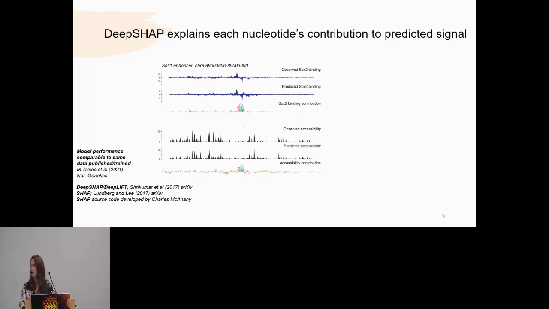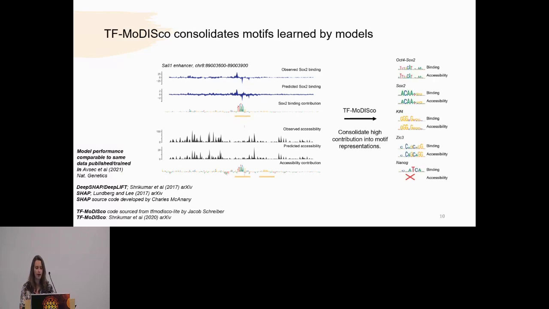So the higher the contribution score, the more it's explaining the output predicted either binding profile at the top or the accessibility profile at the bottom. After we found all the regions that are super contributing to either binding or accessibility, we leveraged a tool called TF-MoDISco to consolidate high contribution into motif representations for both our binding model and our accessibility model. You can see on the right our 5 main motifs of interest: OCT-SOX, SOX2, KLF4, ZIC3, and NANOG are kind of the key players that we were interested in this mESC model system.